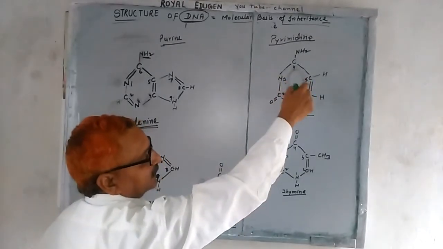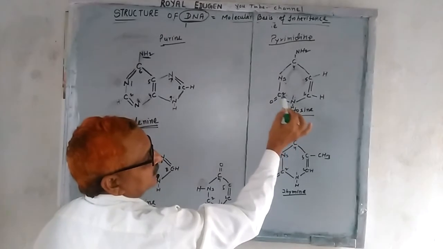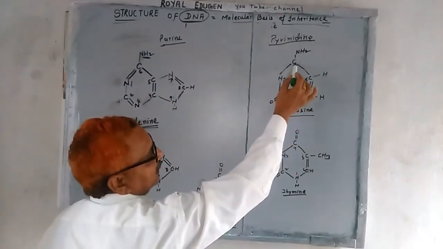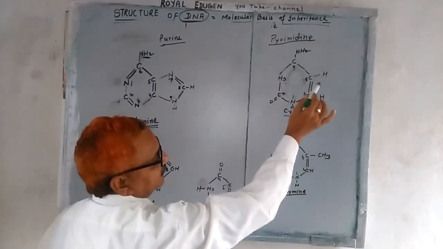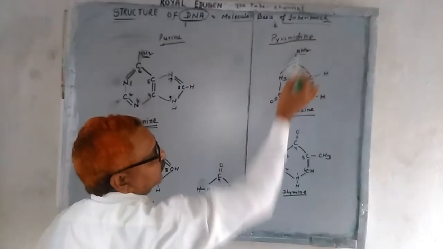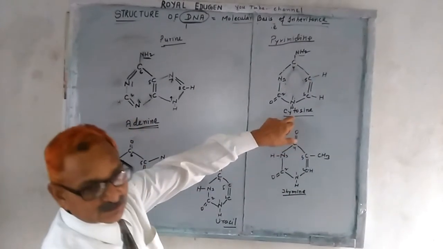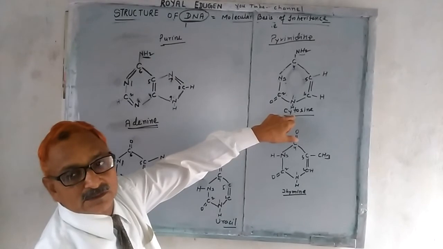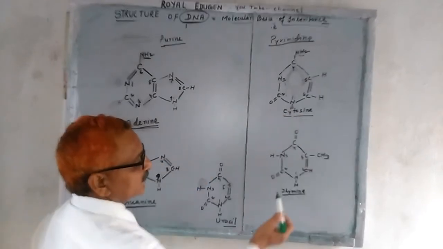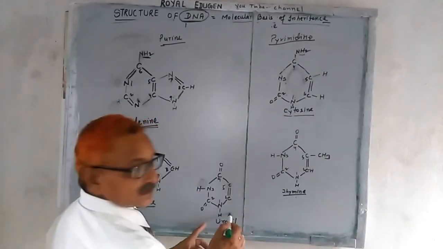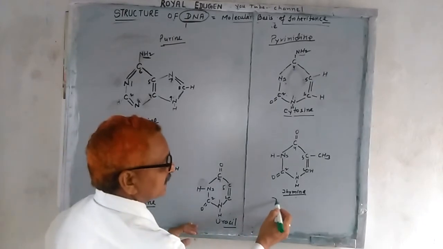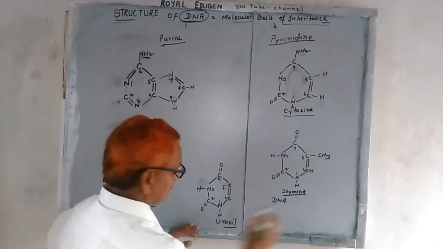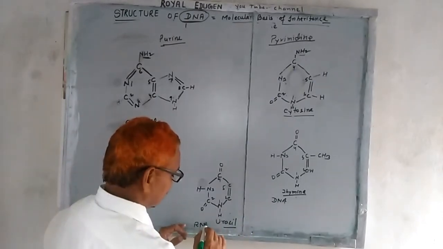A 6-member ring made up of nitrogen, carbon, nitrogen, carbon, carbon, carbon. Cytosine has an amino group and is common to both DNA and RNA, while thymine is present in DNA and uracil is present in RNA.